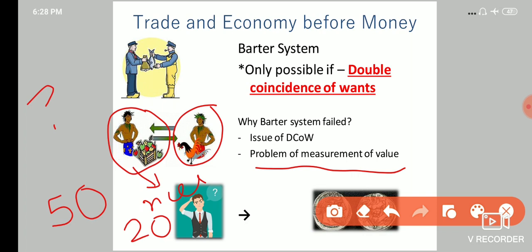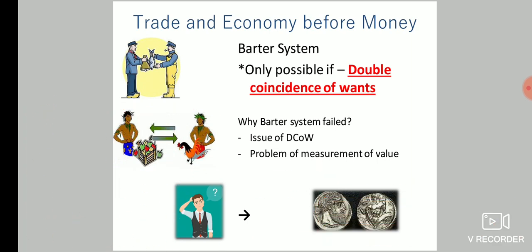Now guys, human beings need so many things to maintain livelihood, so it was not possible for a single human brain to know the worth of all the articles that he needs in terms of what he has. So it was not possible for this guy to know the worth of all the articles in terms of apples. So that was another problem why the barter system failed. So we all know that there was a necessity of a common medium of exchange, and since necessity is the mother of all invention, people invented money.